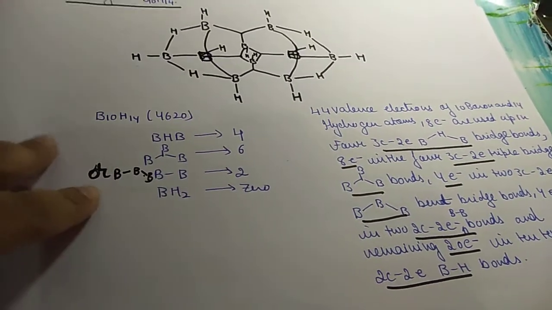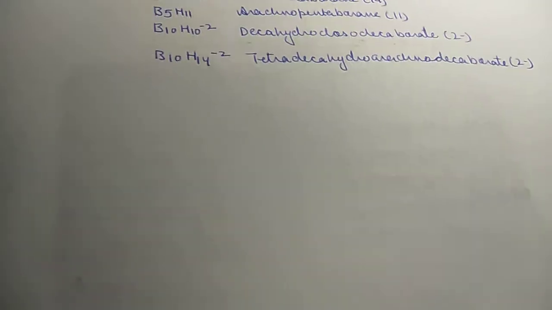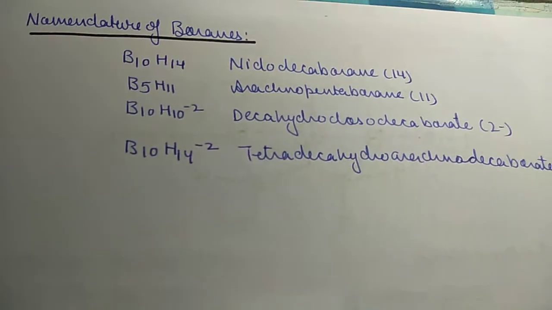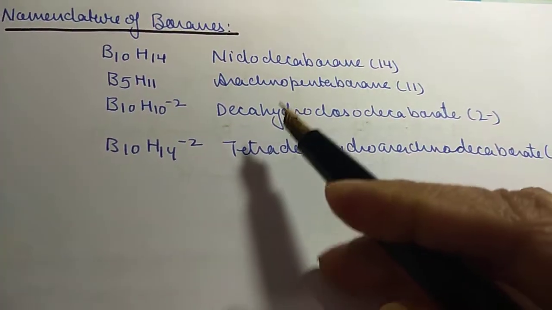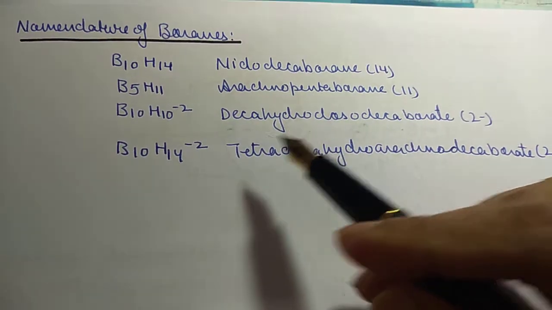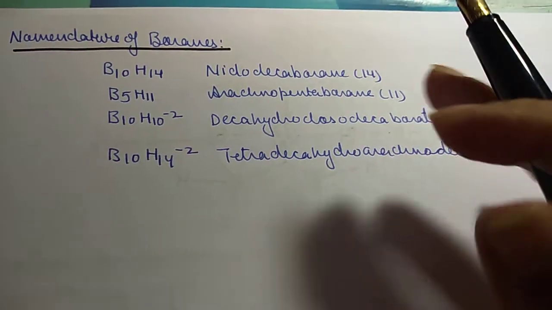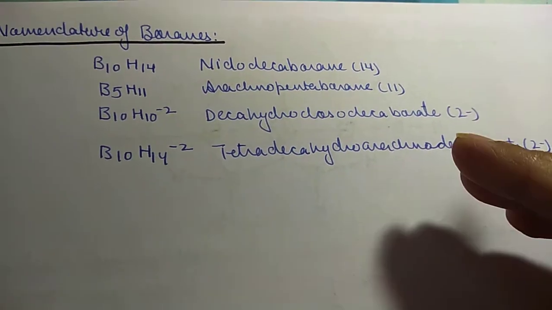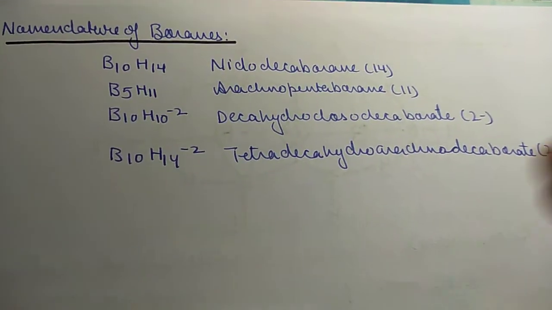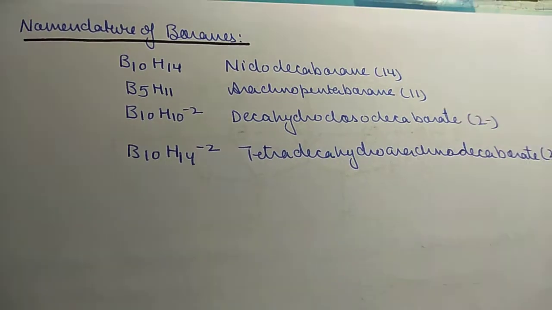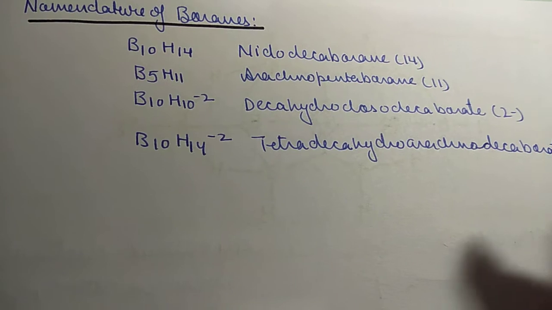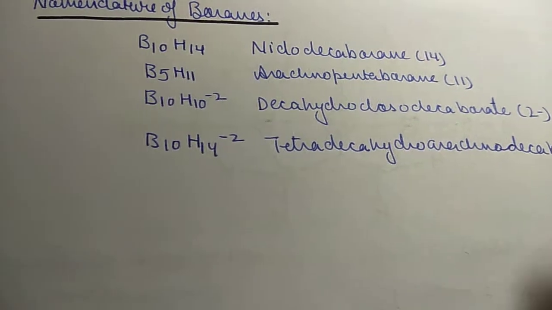So next is the nomenclature of boranes. A Latin name is given in front: nido, arachno, closo. These names depend upon the skeletal structure of your borane, that we will do in the next lecture: how these names are given, nido, arachno, closo.